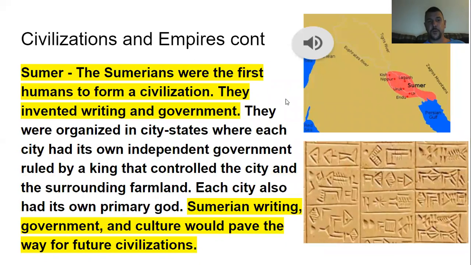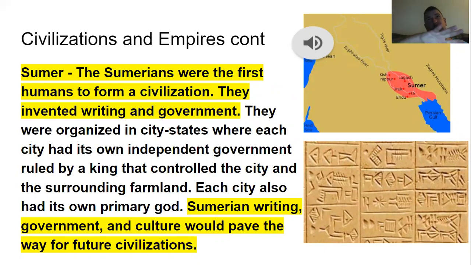All right, the Sumer. The Sumer is this area of land right here, okay? And the Sumerians, who were the people of the Sumer, were the first humans to form a civilization. Yes, they're part of Mesopotamia, but the Sumerians were the first to form a civilization, and they invented writing and government.